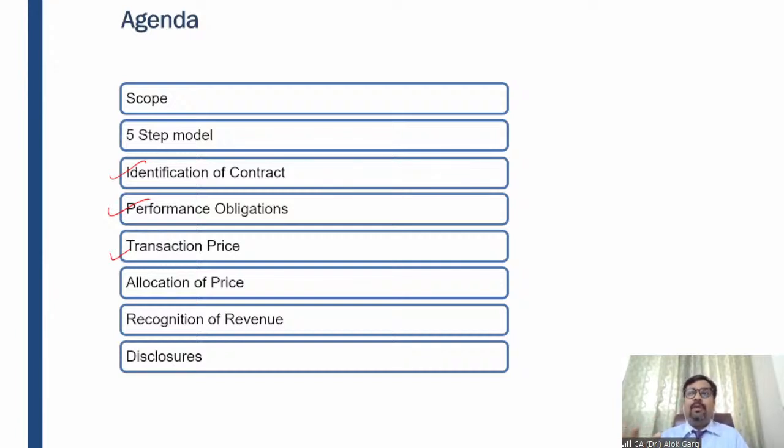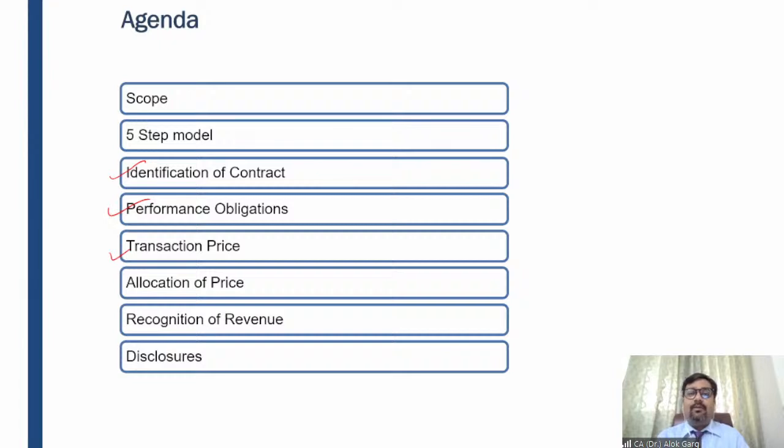So 1% could be a convenience fee, could be an administration charge, or could be something else, right? So in this case, this should not be a significant financing component. So you need to see what are the reasons behind this 1,000 rupees. Of course, it is not a significant financing component, but because it is not at a market rate of interest, it is not at an incremental borrowing rate, right? So you need to see these kinds of conditions which we have discussed in the last class, and we have